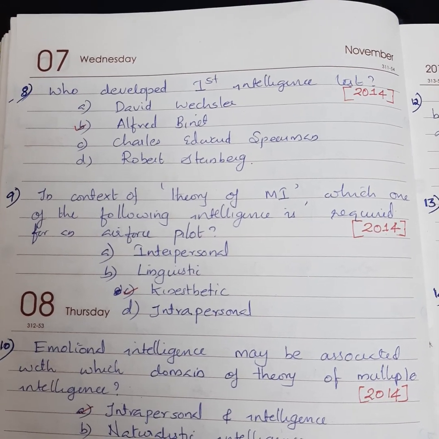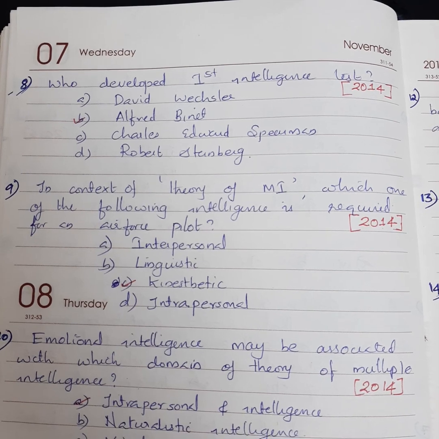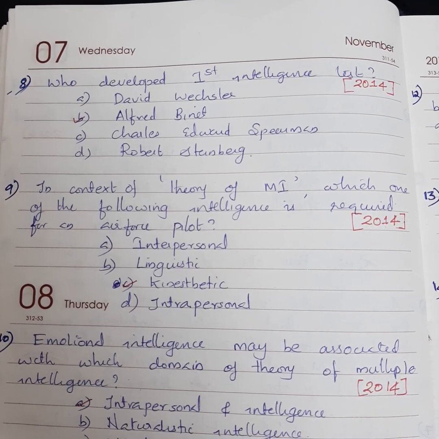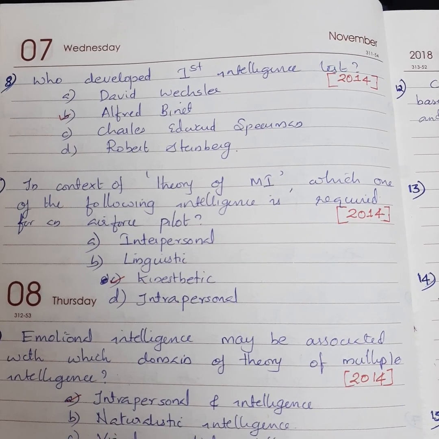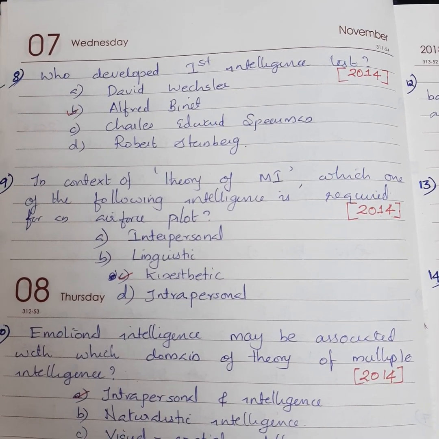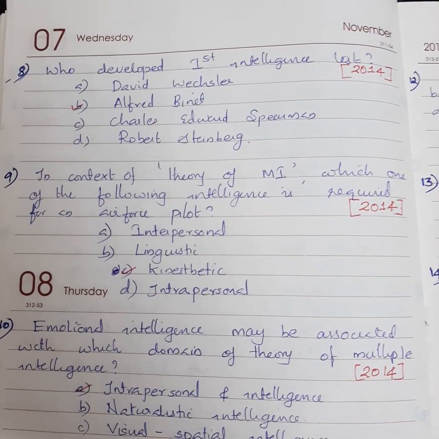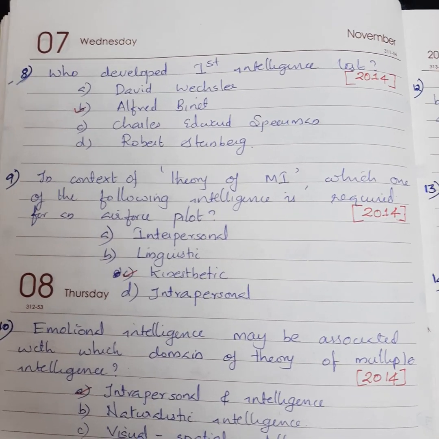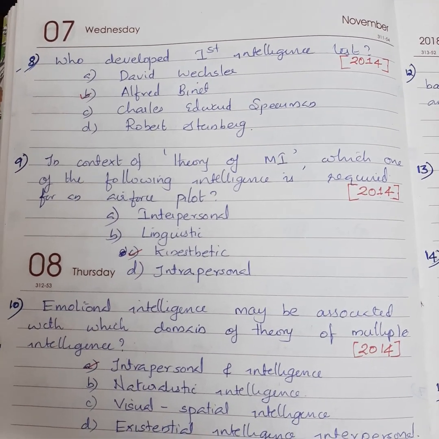Who developed first intelligence test? Options are David Wechsler, option B Alfred Binet, option C Charles Edward Spearman, option D Robert Sternberg. This question asked in the year 2014. Here answer is option B Alfred Binet.